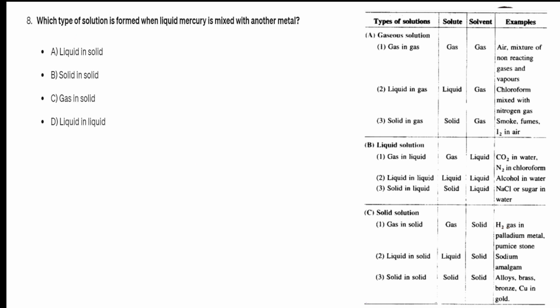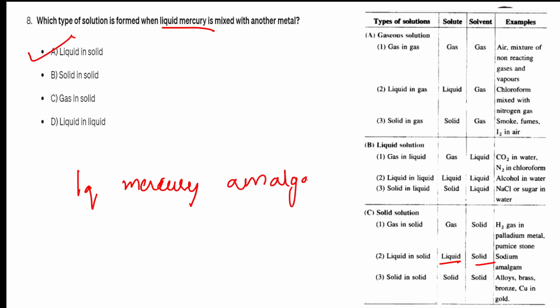Next question, question number 8. Which type of solution is formed when liquid mercury is mixed with another metal? Liquid mercury is mixed with another metal. So it is nothing but liquid in solid, because liquid mercury is mixed with another metal. Remember here, when liquid mercury is there, it amalgamates. Amalgamates means mixes.